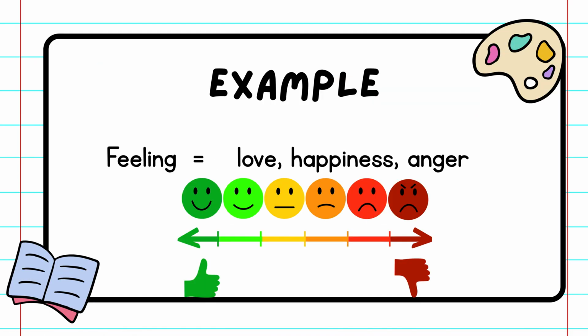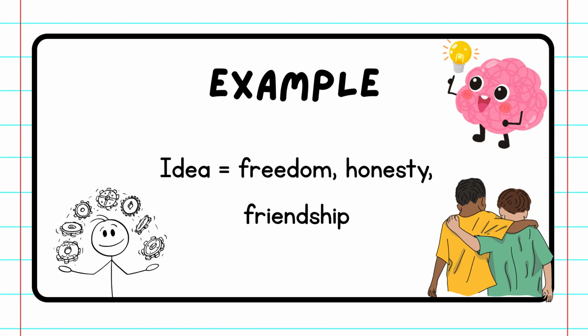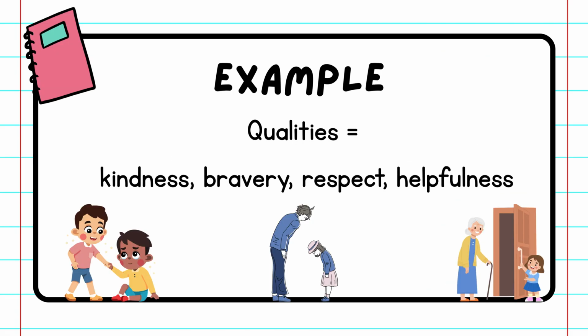Examples of feelings: love, happiness or anger. Examples of ideas: freedom, honesty or friendship. Examples of qualities: kindness, bravery, respect, helpfulness.